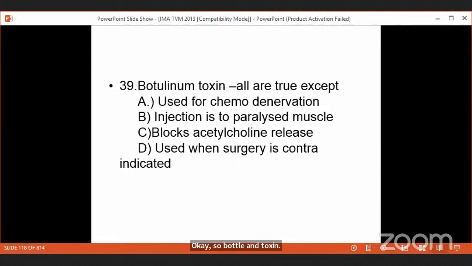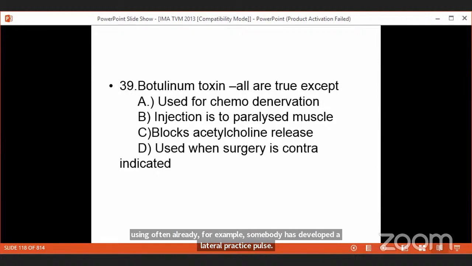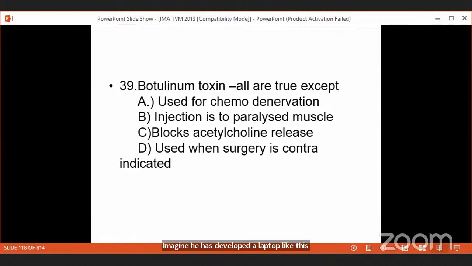except used for chemodenervation. Injection is to the paralyzed muscle, blocks acetylcholine release. Used when surgery is contraindicated. So this is used in ophthalmology. For example, somebody has developed a lateral rectus palsy. Imagine he has developed a lateral rectus palsy. He cannot look into the lateral side of each eye. Suppose he has right lateral rectus palsy, he cannot look into the right side. And he cannot walk because he sees every image double.